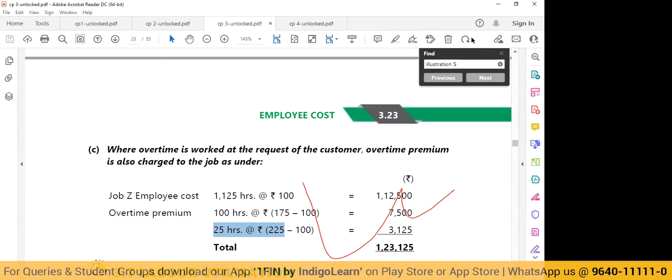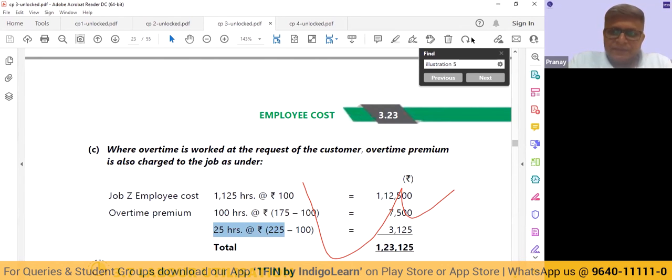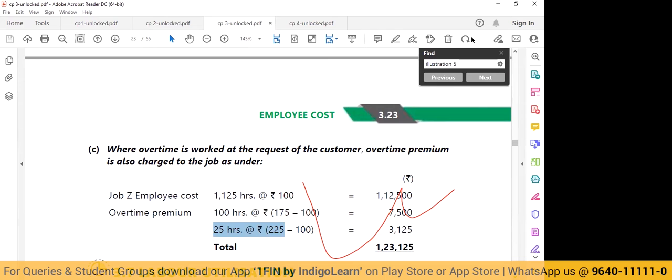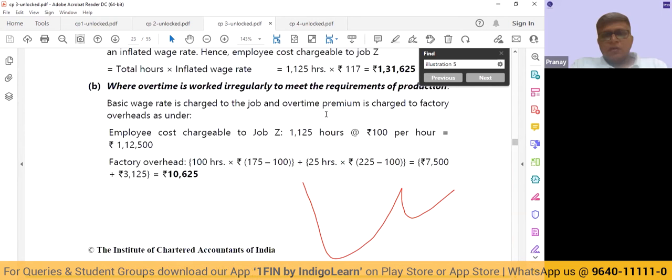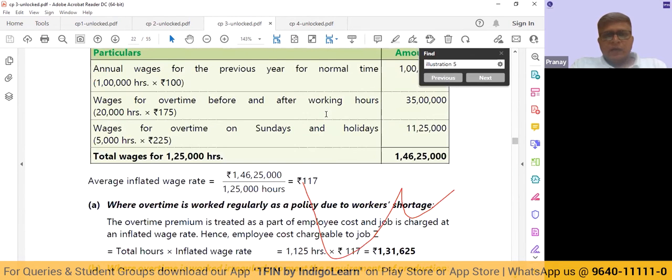Yeah, my name is Nisam and I raised this doubt. Sir, can I know what is wrong in doing that: 1,000 hours into 100 plus 100 hours into 175, then 25 into 225? What is wrong in doing that for the first case A? See, what is wrong in that case when I am saying that the overtime is a regular feature?